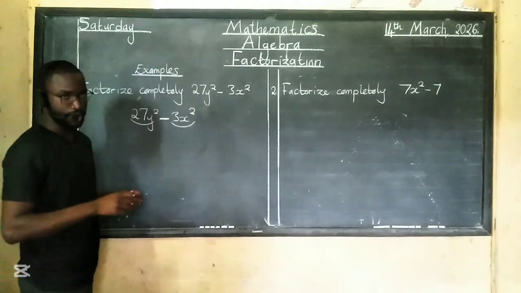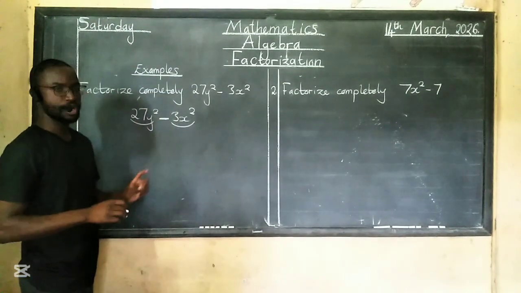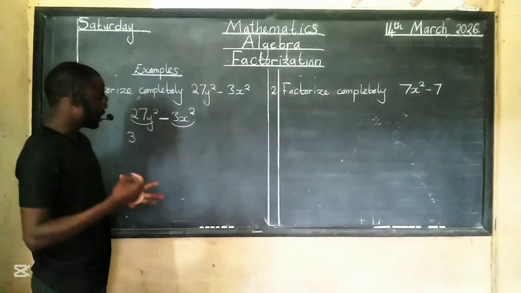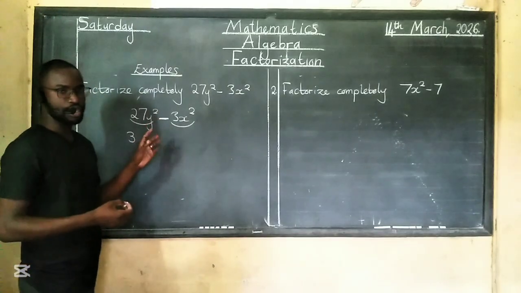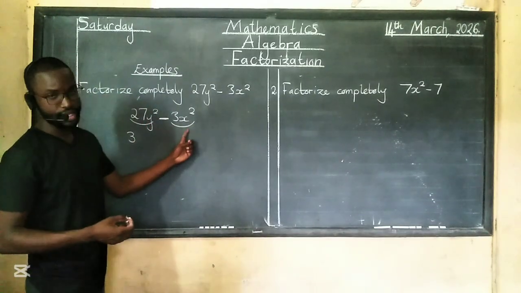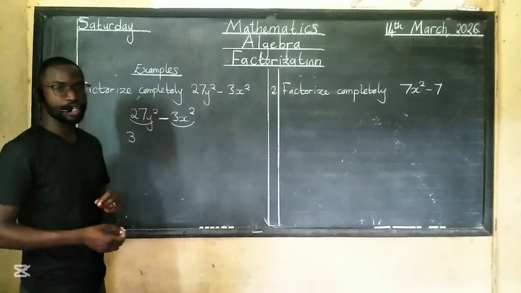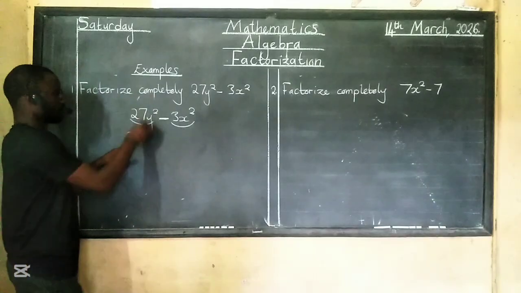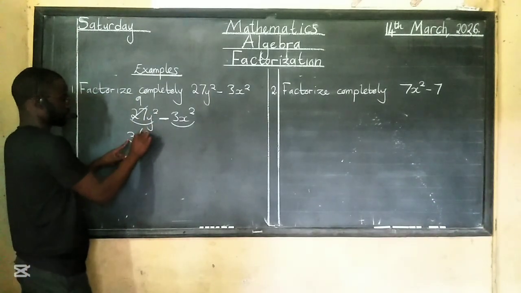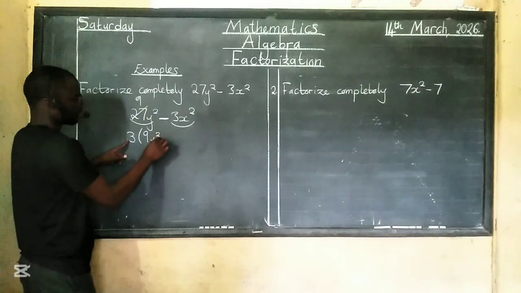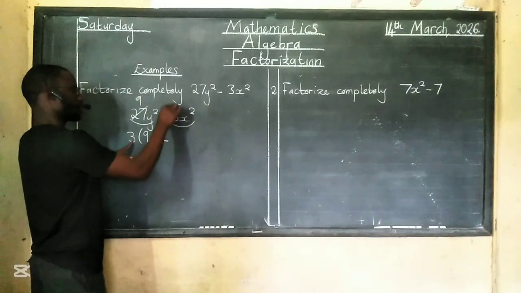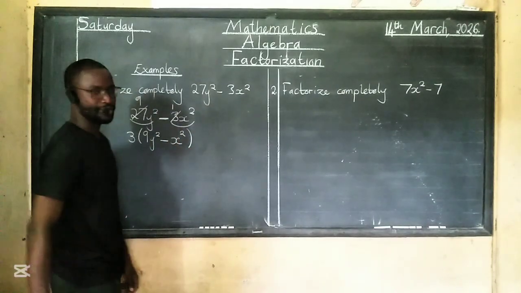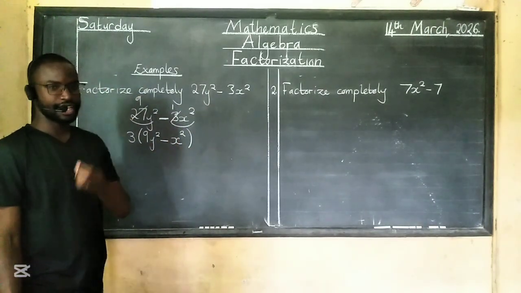First of all, in terms of numbers, is there a number that can go into 27 and 3? Yes, it's 3. And for the letters, is there a letter that is common appearing on both sides? No. This side has y, this other side has x. So for this one, we just consider the number. You close it off like that. 27 divided by 3 gives us a 9. So this is 9. And then y squared minus 3 into 3, this is a 1. 1 times this will just be x squared like that. We are done factorizing just like this.